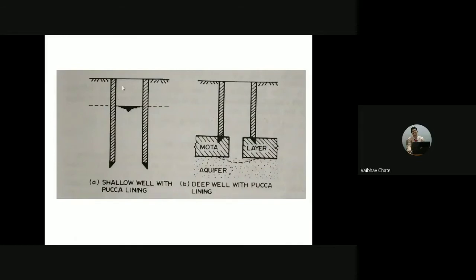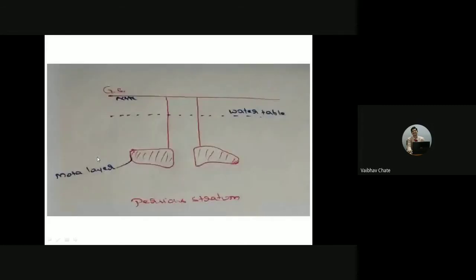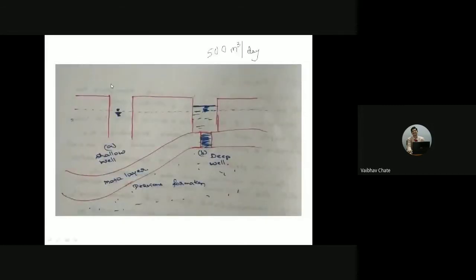Usually the shallow well will be more prone to contamination compared to the deep well. You can ask me why. Because we have to go back to the previous picture here. This sketch is very important. If we are going to have a septic tank, or if some rainfall takes place, that water is carried. In that case, whatever percolation takes place will join the primary aquifer system, which in turn will be yielded in the shallow well.